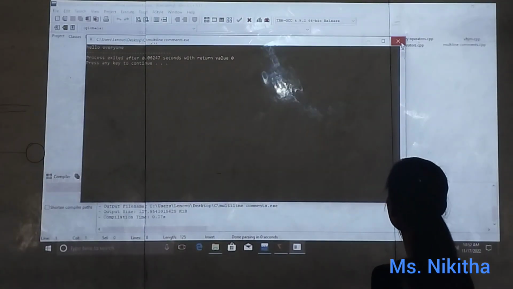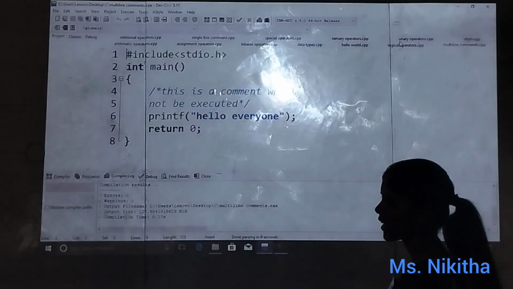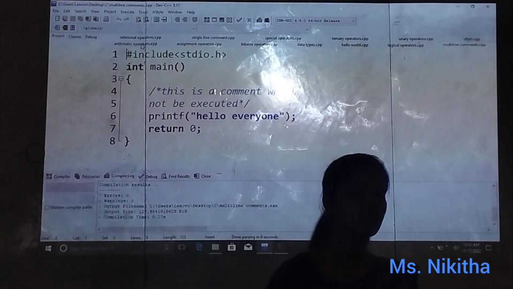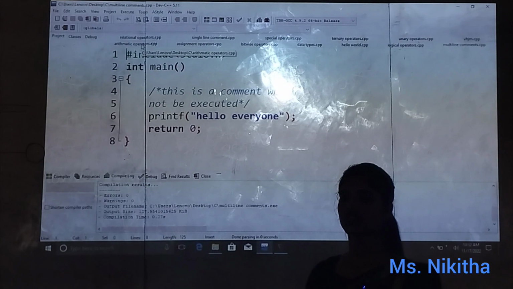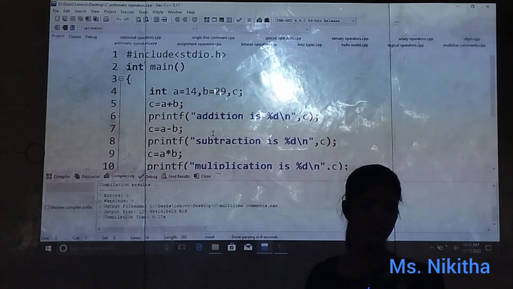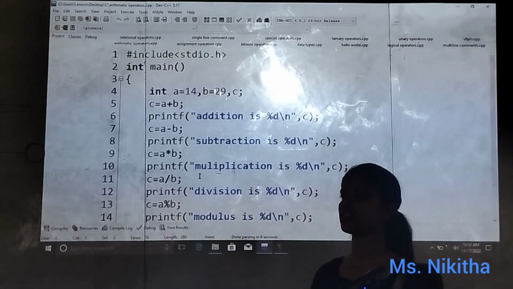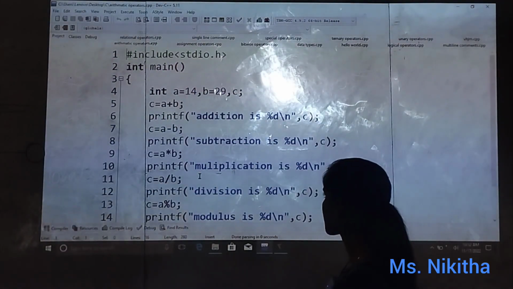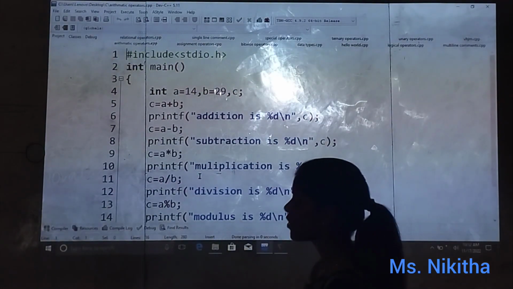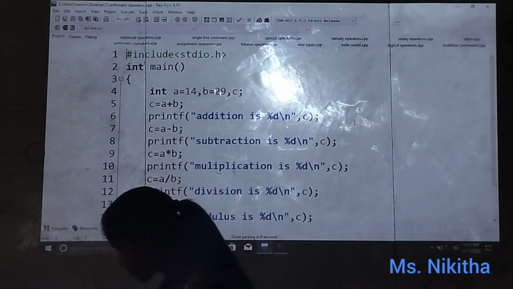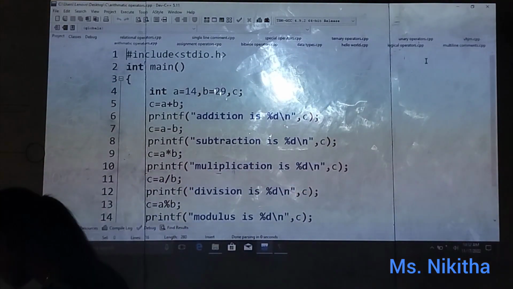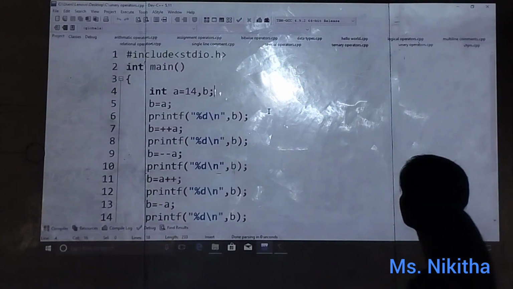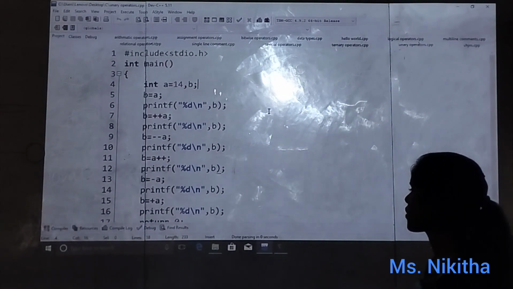So next we have seen operators, right? Last time we completed operators. So what are the types of operators? Unary operators, binary operators, ternary and special operators. So in unary we have unary operators.